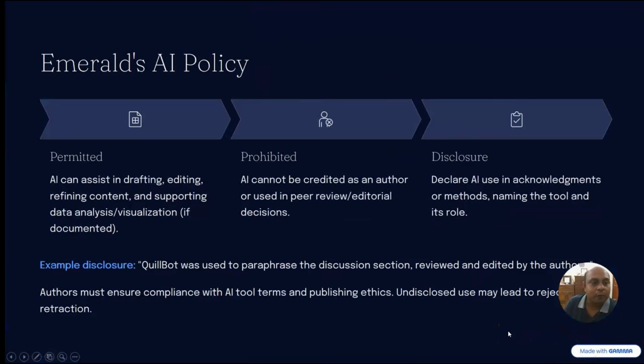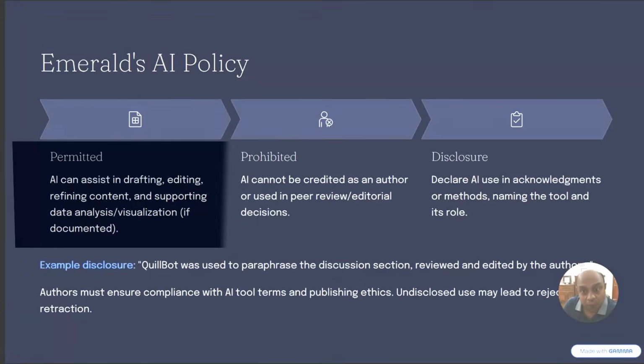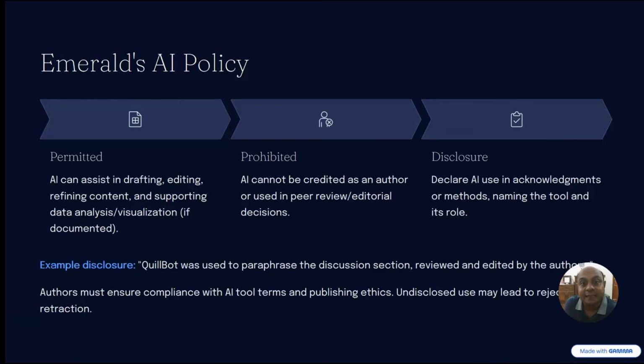Now the next one, we're talking about the Emerald AI policy. Emerald is a very good journal publication house, and you can see the permitted area of AI use: it can assist in drafting, editing, refining content and supporting data analysis and visualization. So in Emerald, the use of AI is a little bit broader than in Elsevier. Elsevier does not allow those things, but Emerald allows them. Emerald allows drafting, editing, refining content and supporting data analysis and visualization.